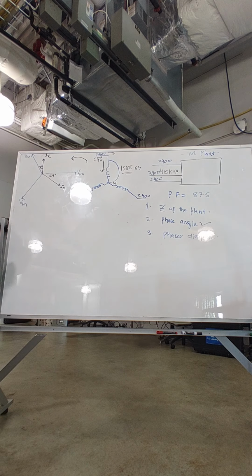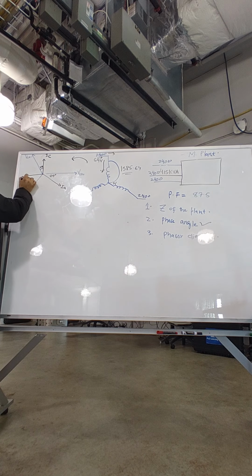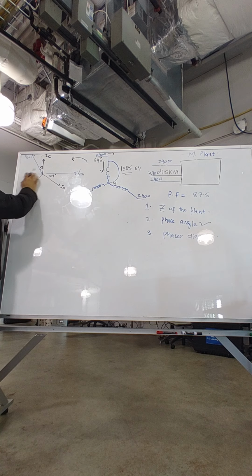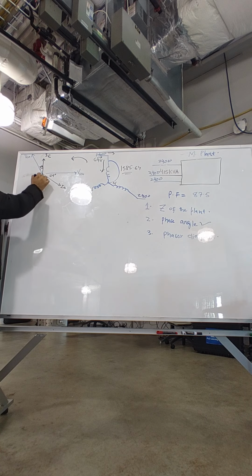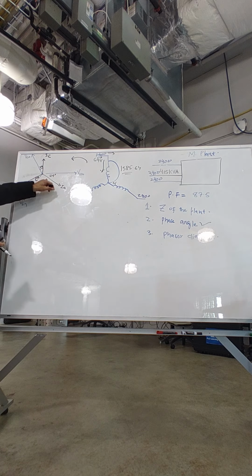And then, of course, the other one will be right here, 29 degrees. Are you getting the phasor diagram? So IA is lagging behind the voltage by 29 degrees.